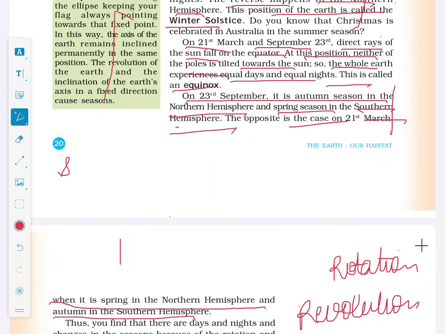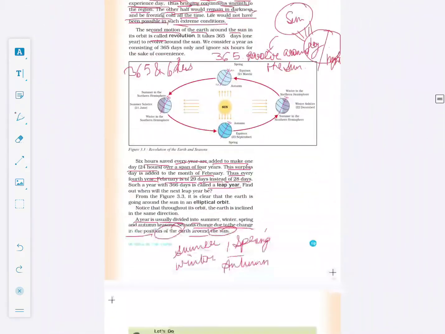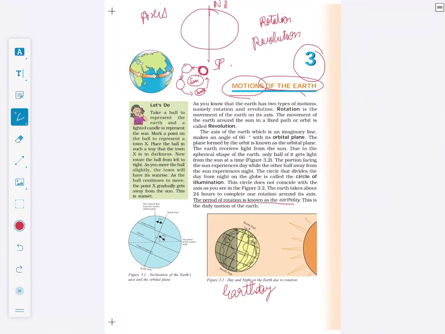In short, we can say that summer solstice happens on 21st June, which has most daylight, and winter solstice happens on 22 December, which has longest night of the year. So this is all about this chapter, motions of the earth.